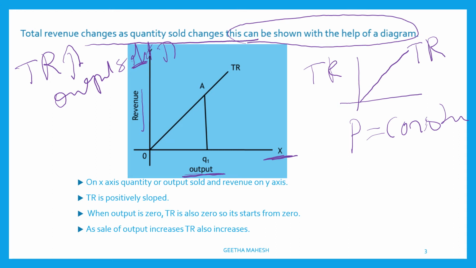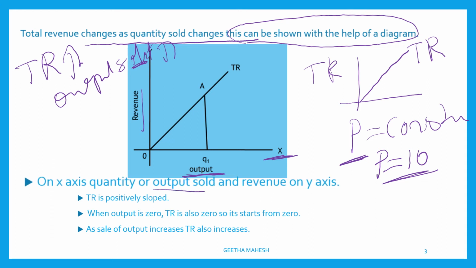It is not a curve, it is a straight line. It indicates that a firm can sell as much quantity as it wants to sell at a given price, and this price remains constant. As we know, under perfect competition there will be a single price or uniform price. So on the x-axis quantity or output sold and on the y-axis revenue is measured.